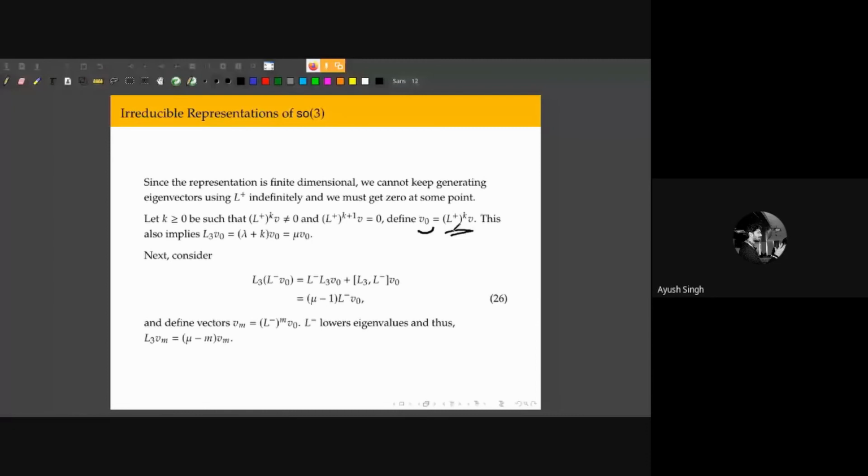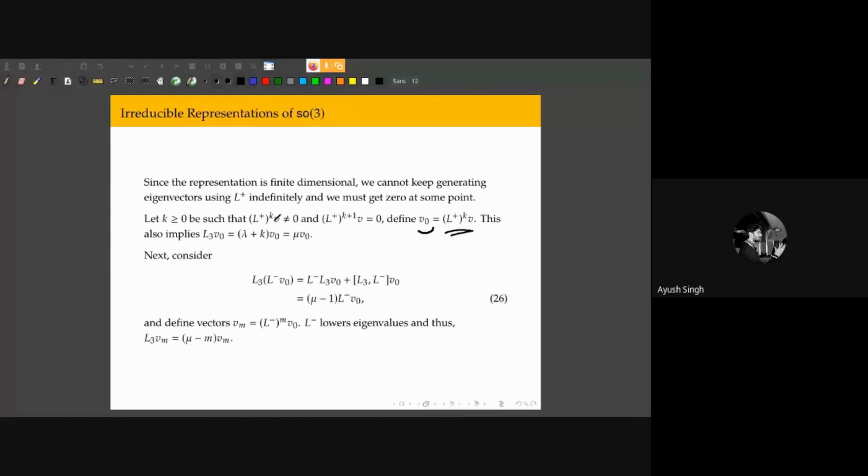Since every time the eigenvalue increases by 1, by acting on it k times it will increase by k. We define lambda plus k to be mu, and thus mu is the eigenvalue for our eigenvector V0.